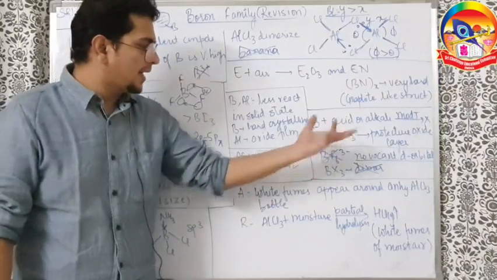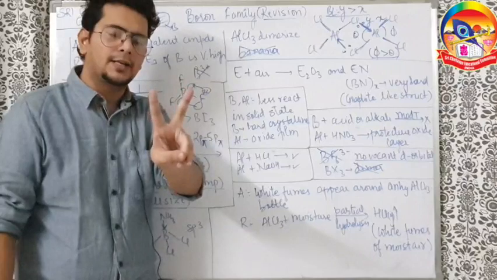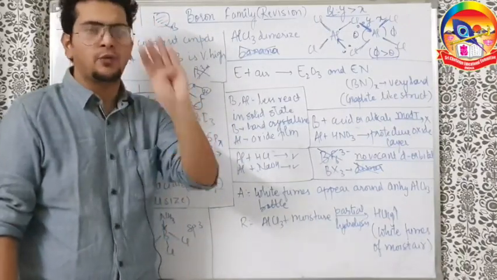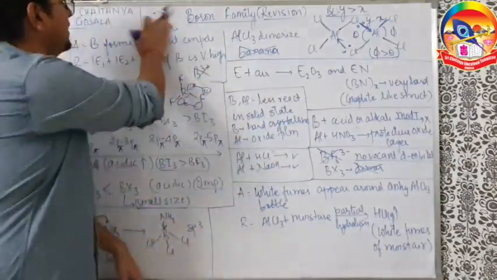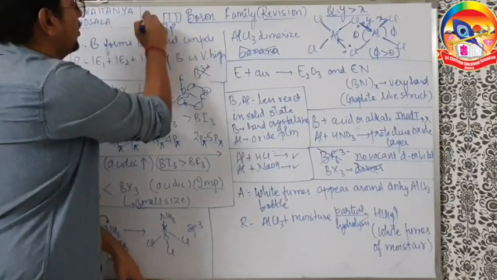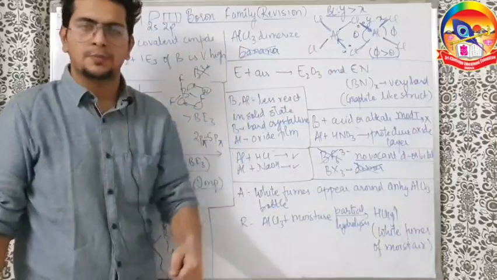Now, BF6 3- is not possible. Why? You can understand here, boron is a second period element. It can have a maximum coordination number of 4. It can make a maximum of 4 bonds, that is octet. That's the only possibility, because in the second period, you only have 2s and 2p subshell, and in 2p there are 3 orbitals, in 2s there is 1 orbital.